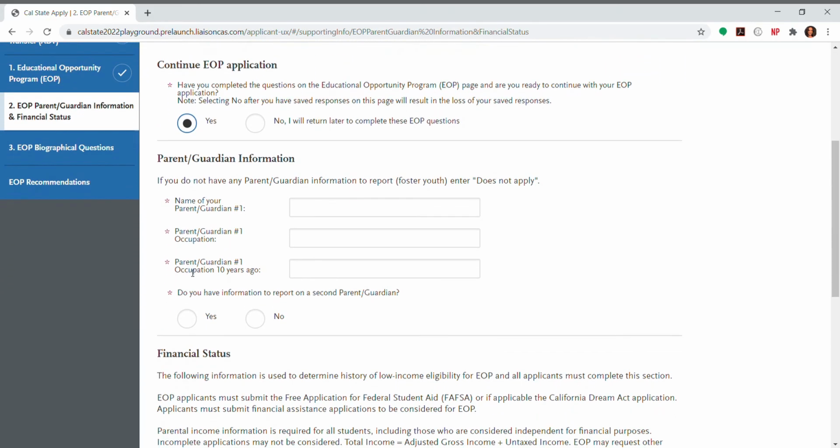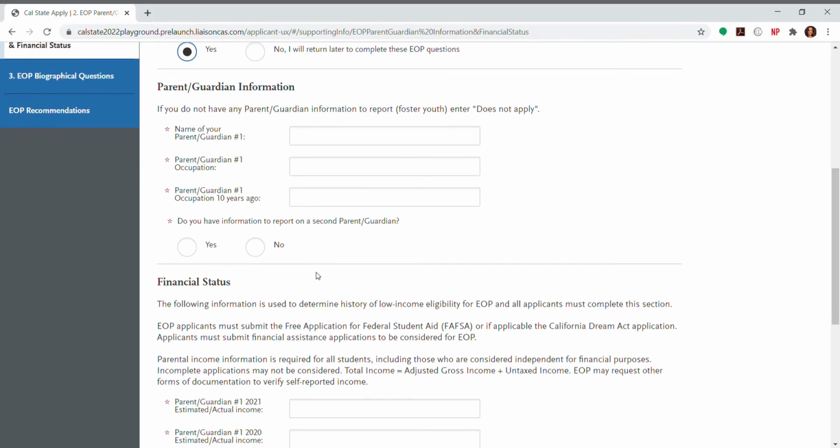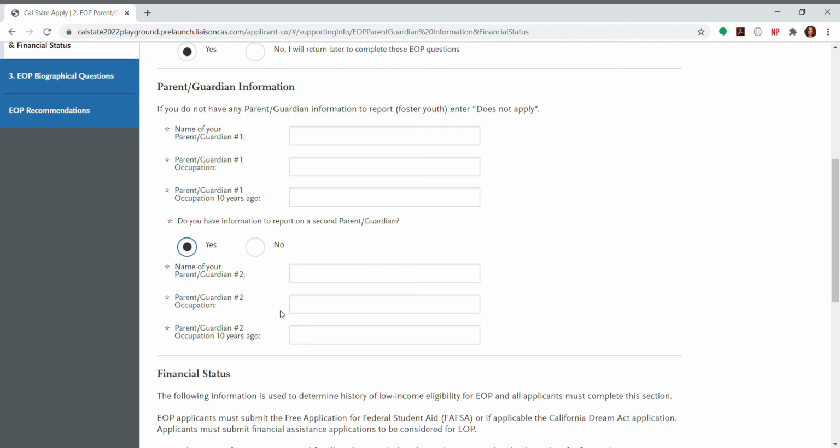And then you're going to list your parent or guardian information. If you are foster youth or have no connection whatsoever with your parents or guardians, then you can write does not apply in these boxes. If you have a second parent or guardian to report, you would list yes here and also list their information.